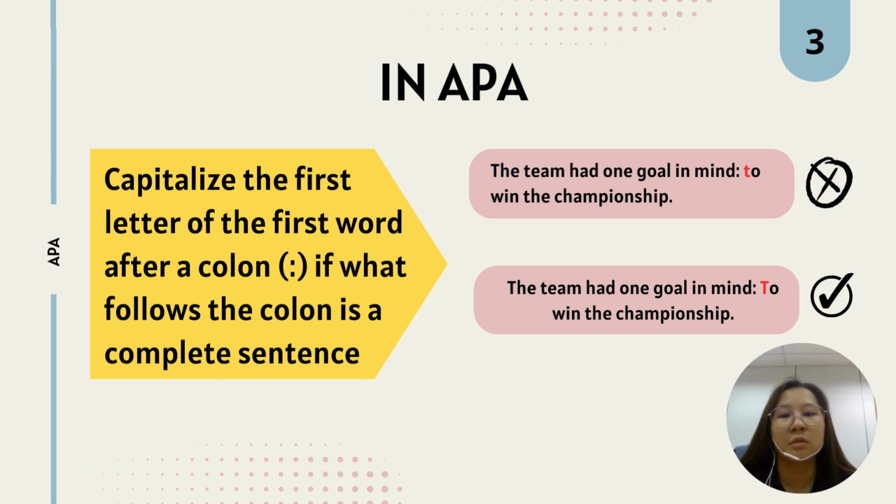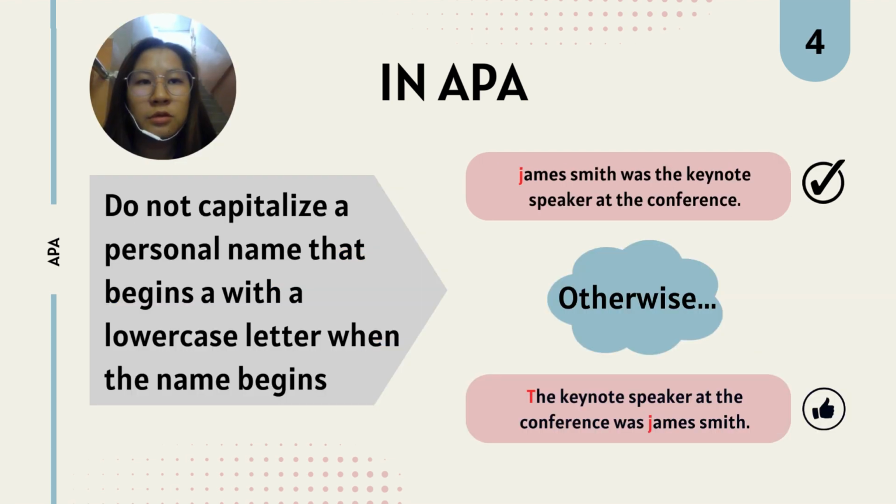In this example, "to win the championship" is a complete sentence following the colon. Therefore, according to the rule, the first word after the colon, "to," should be capitalized. Moving on, I will demonstrate when we should not capitalize the first word beginning a sentence.